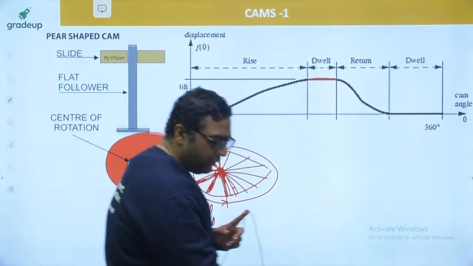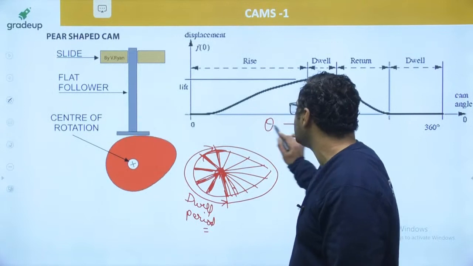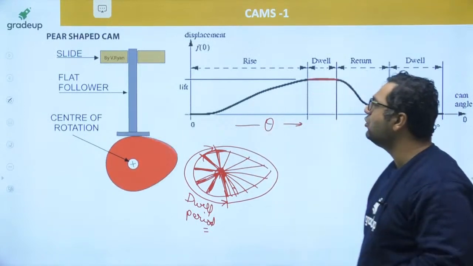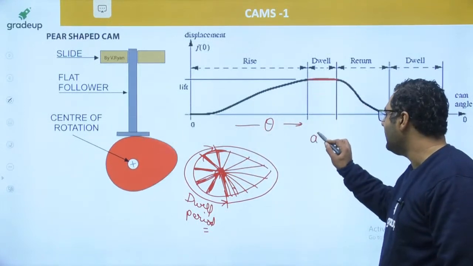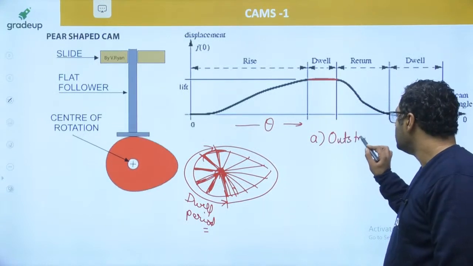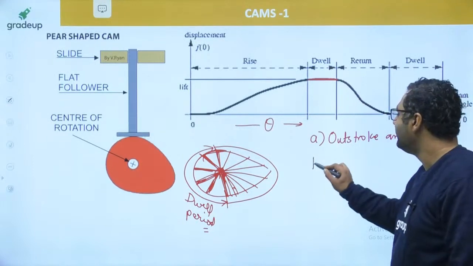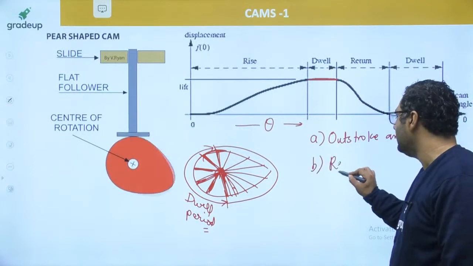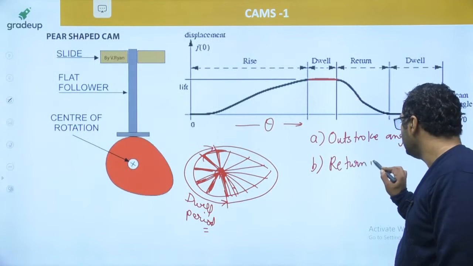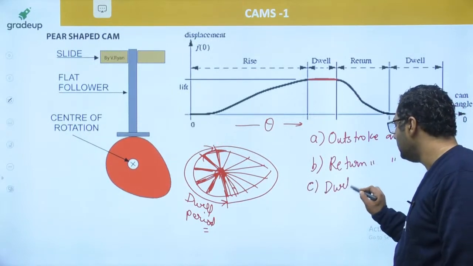Now, when there is theta, the angle of rotation of cam, there are many things you can define. One angle is known as the outstroke angle. Then second is return stroke angle. Third is dwell angle.